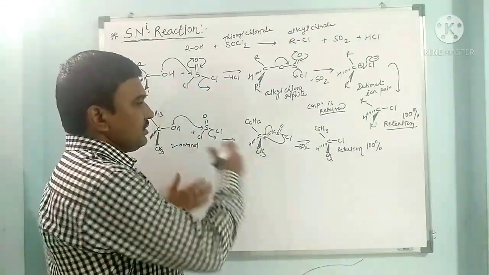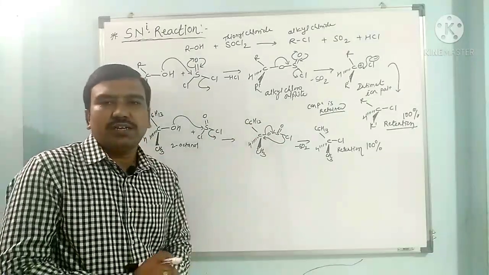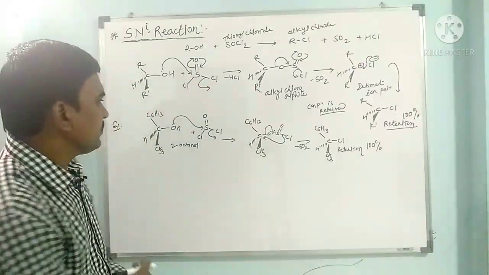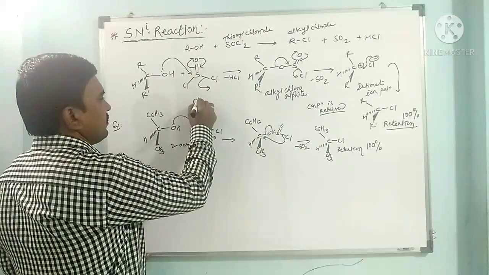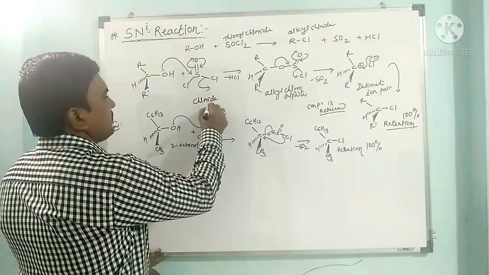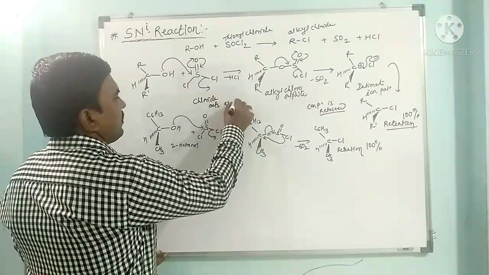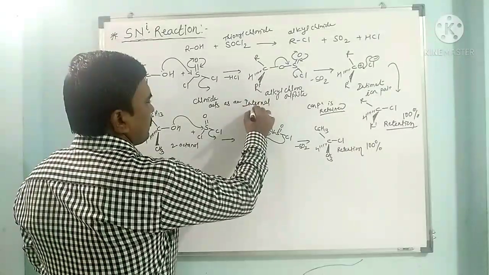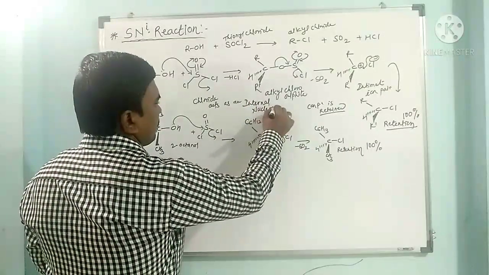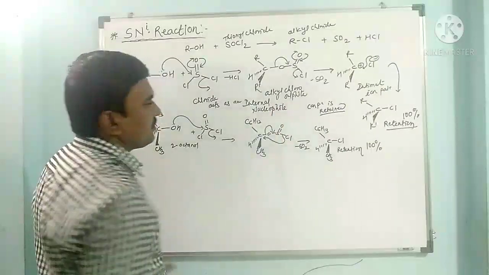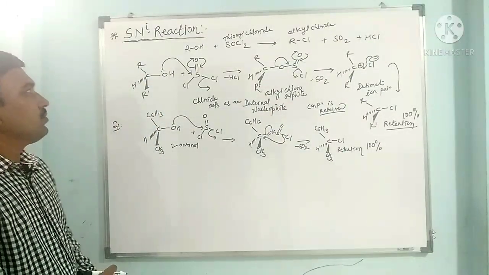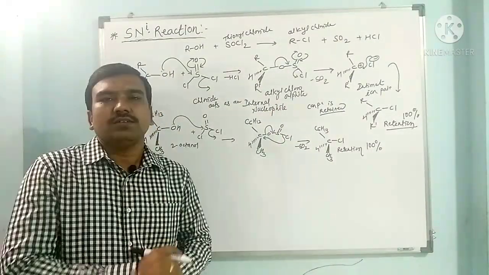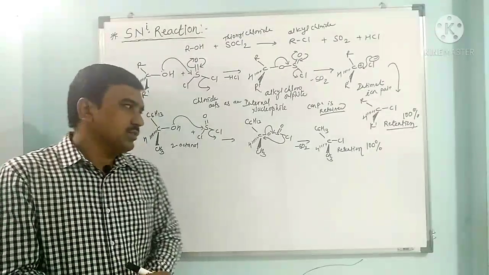So internally the chloride acts as an internal nucleophile. So this is nucleophilic substitution at internal, so this is internal nucleophilic substitution.